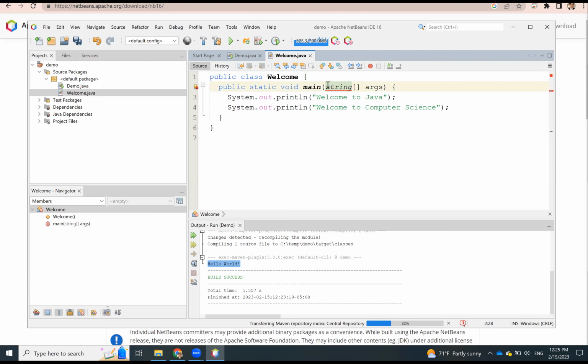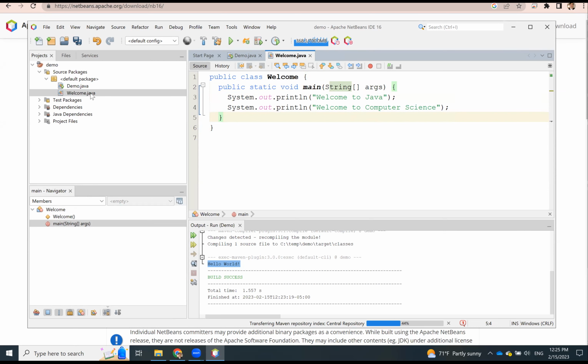So something is wrong with String. What you need to do is compare your code with the example in the book, character by character, and you're going to see, oh, this is incorrect. It points to this right here. It's case sensitive.